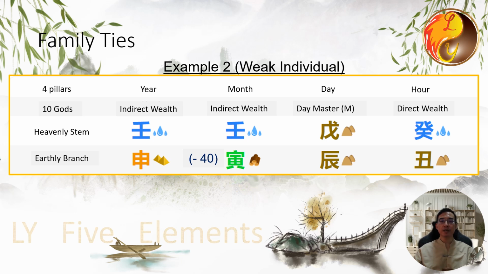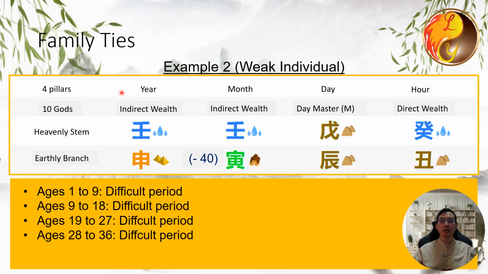First, we need to analyze the strength of his day master and identify his favorable elements. He has an earth day master. What is his relationship with the month branch? Wood restrains earth, so we subtract 40 points. Additionally, earth restrains the water in the month stem and the hour stem, which consumes his energy. This indicates a weak day master, making fire and earth his favorable elements, and wood, water, and metal his unfavorable elements.